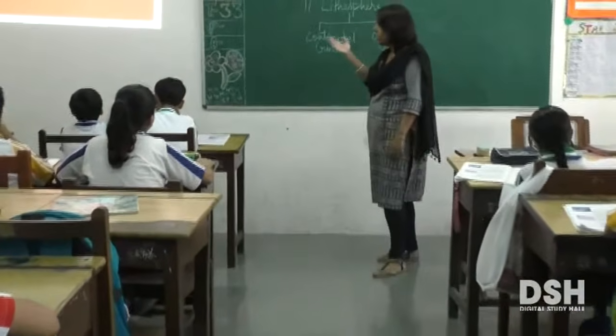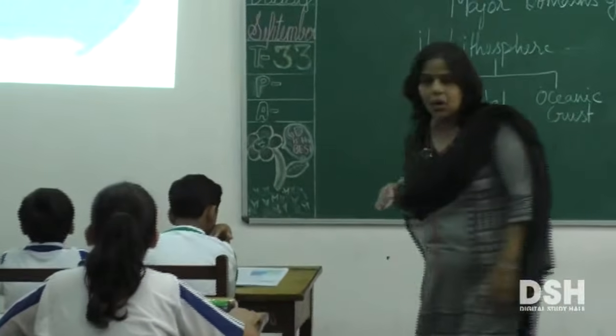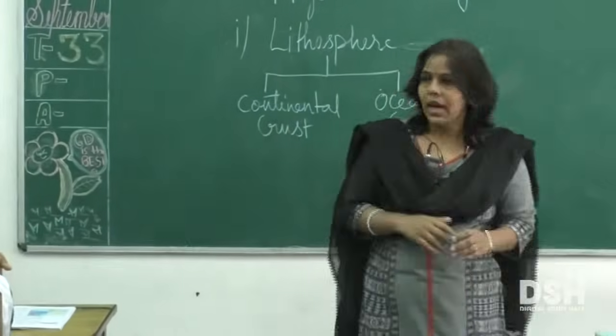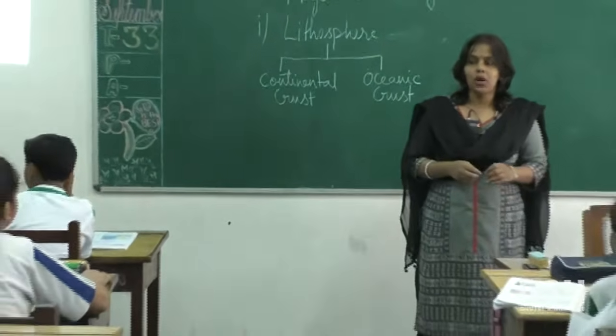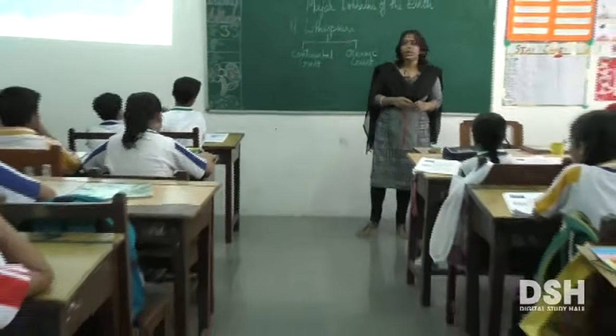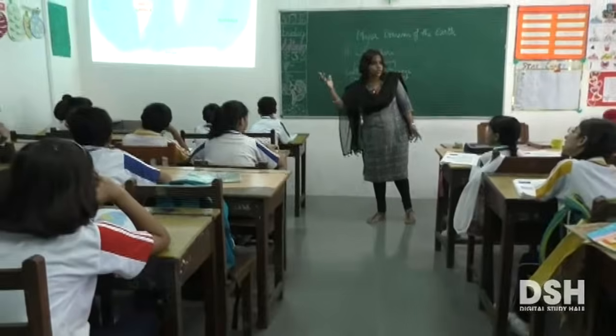Now moving on again to the slide where the continents and the oceans are placed together. Now here, first of all, today we are going to study the different continents that are present on the globe or on the earth. Okay.